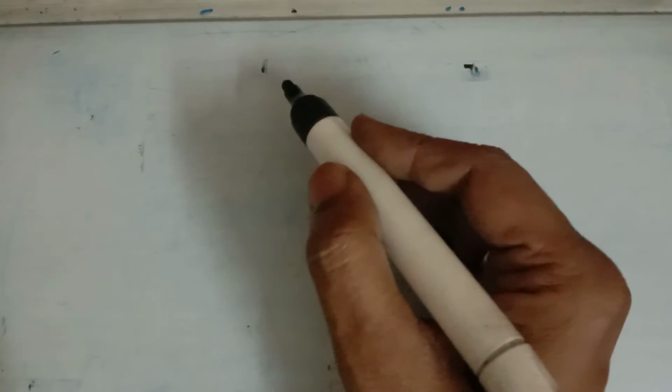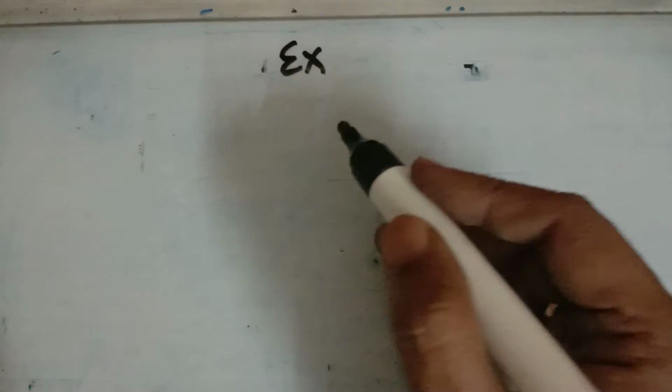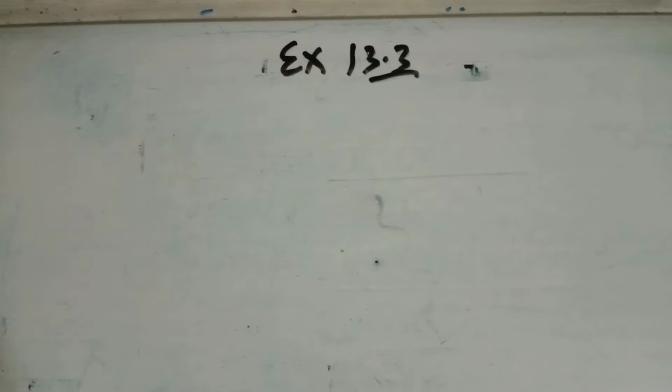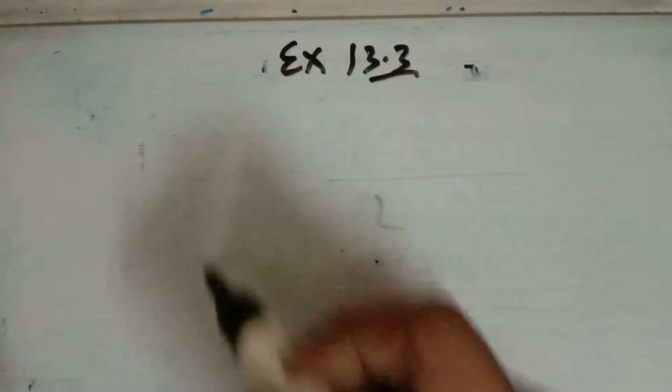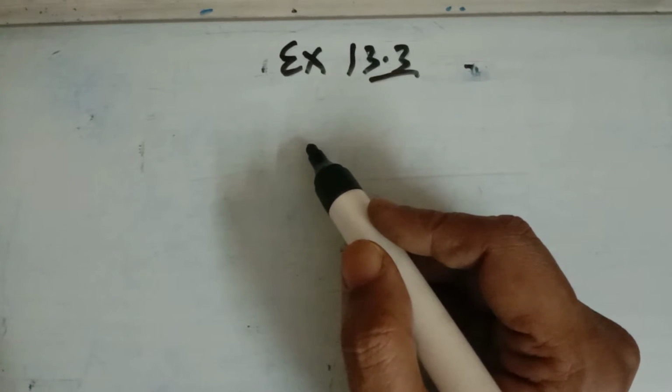I am reading some of them, and I'll tell you where we have to use the Bayes theorem. Let us take some examples, questions of 13.3, which is based on the Bayes theorem. A bag contained 4 red and 4 black balls.